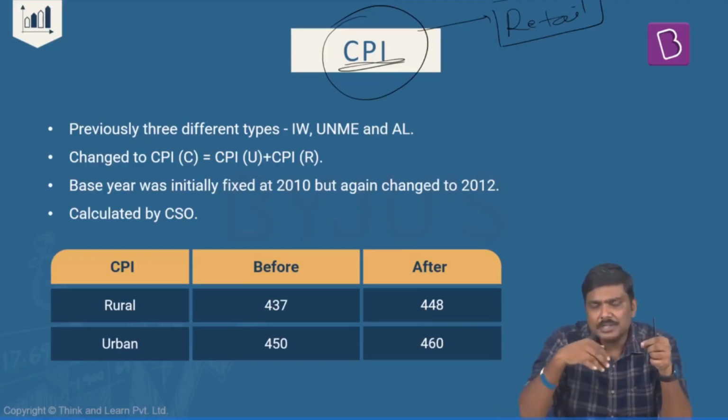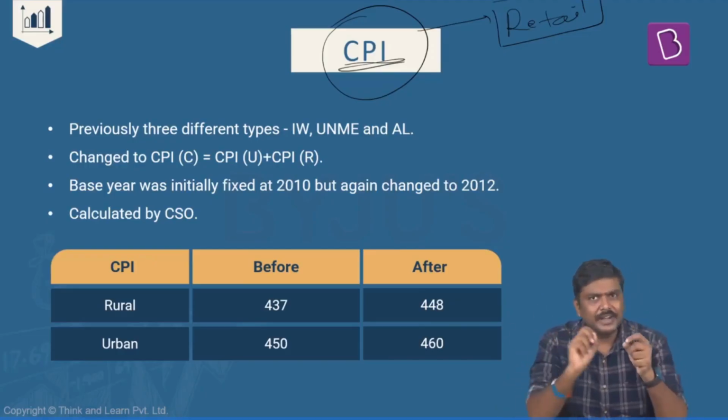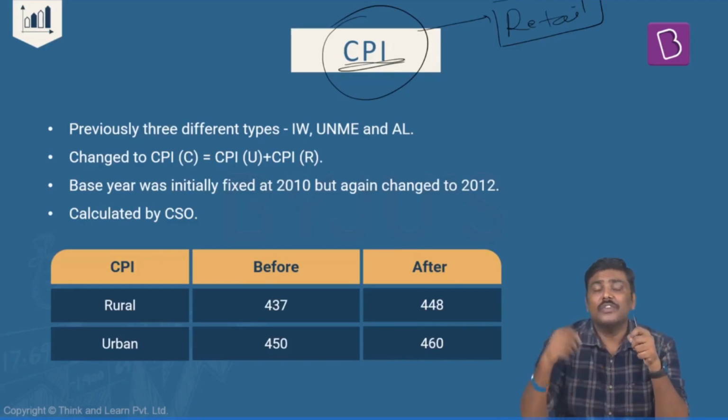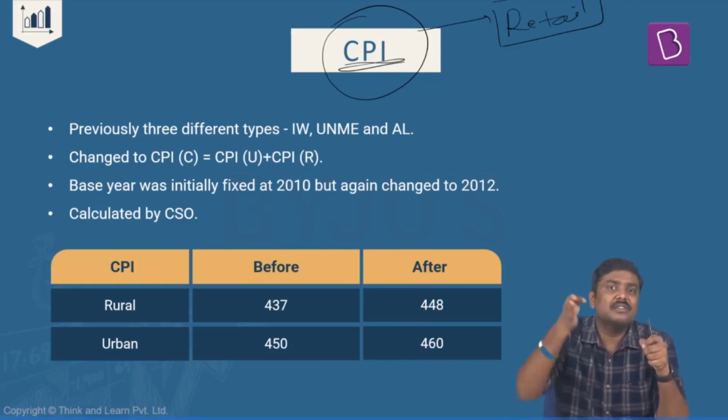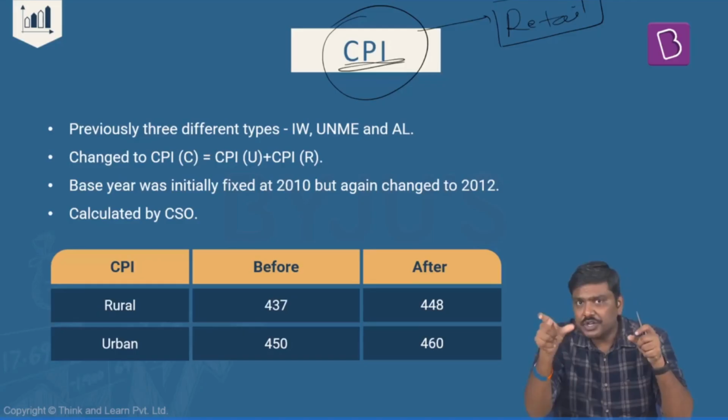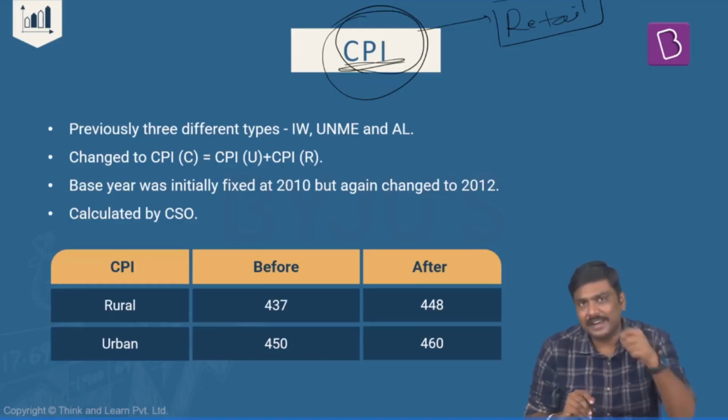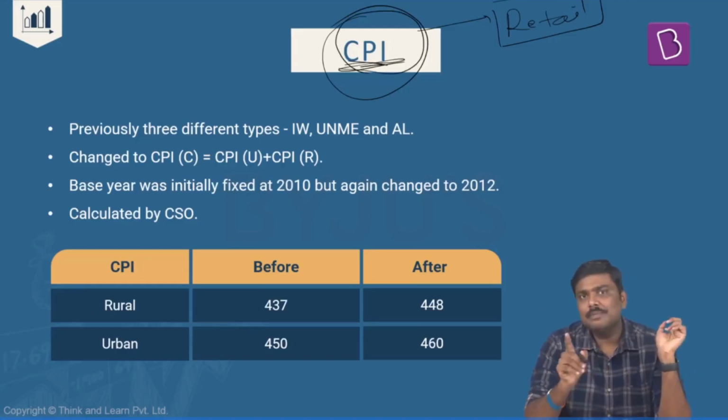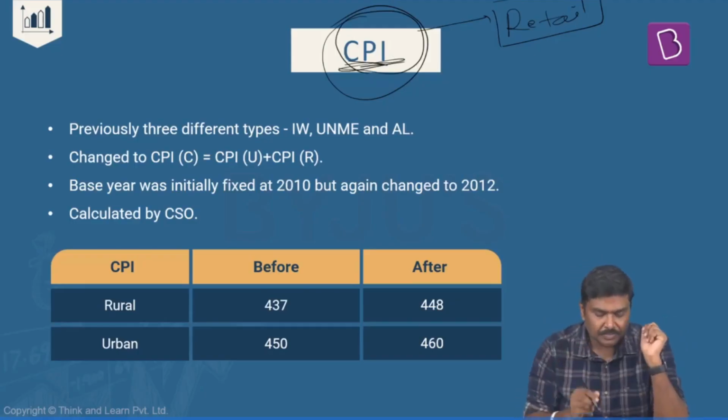That is where all of us will purchase the goods and services in the market, which is called a retail market. So whenever in the retail market the price levels increase, the measurement of that is basically retail inflation or CPI, consumer price index.